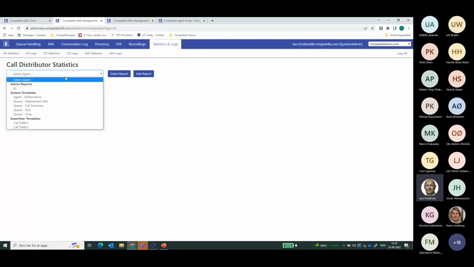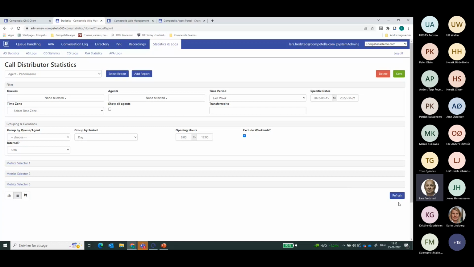First of all, we had some system templates, but if you make your own and design your own reports and store them, then you also have the ability to send these reports out to a distribution group by email in Excel on a recurrent basis. So that could be, for instance, every day at 8 o'clock you receive the reports of the day before, so that you're able to drill down and see how that went.